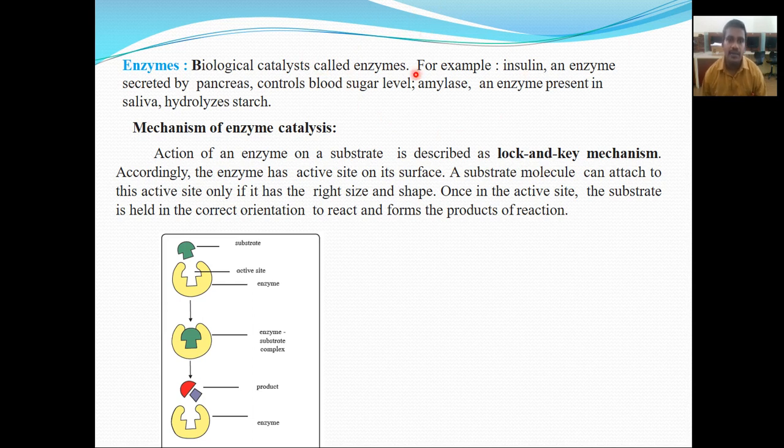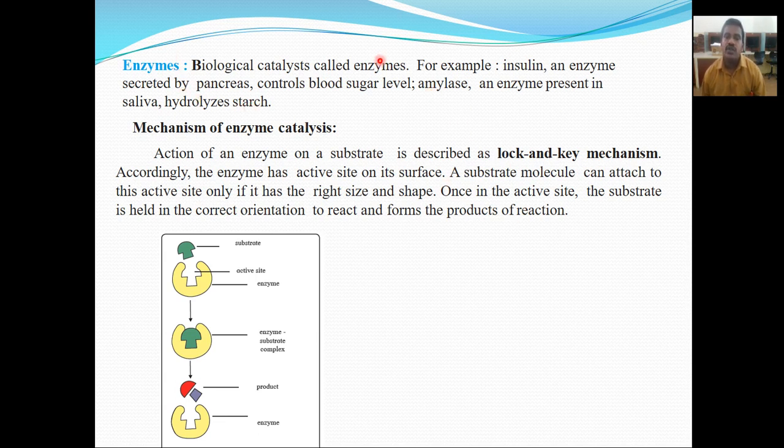Which are the biological enzymes? For example, insulin. Insulin plays an important role: it regulates the blood sugar level. Insulin is secreted by the pancreas and controls the blood sugar level. The next enzyme is amylase, which is present in saliva. Amylase is helpful in the digestion process, as it hydrolyzes starch.